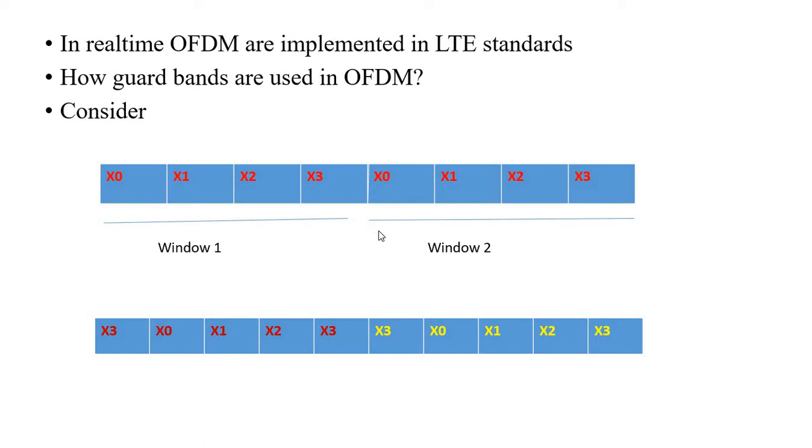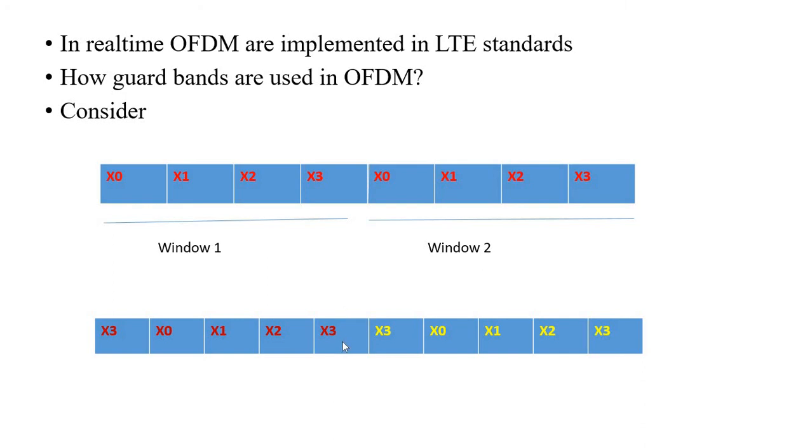So how do we overcome this kind of problem? With the cyclic prefix technique, we can overcome this problem by prefixing. Prefixing occurs in a cyclical manner, which is why the name is cyclic prefix. Here the actual data is x0, x1, x2 and x3. This symbol x3 will be prefixed here again. The remaining symbols are as before. Then the same for the next window, window 2. There also x3 is prefixed here.